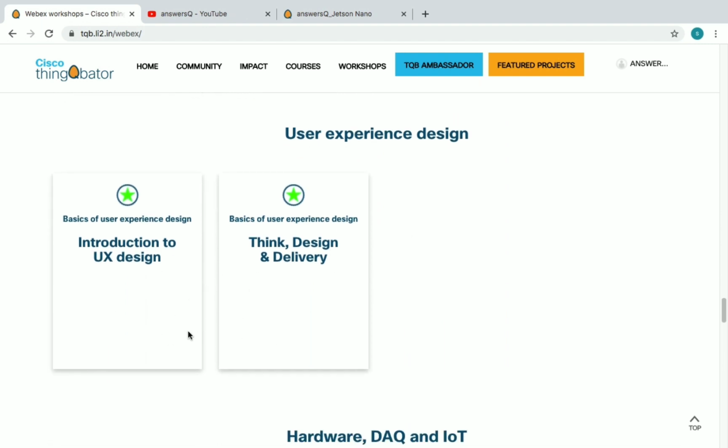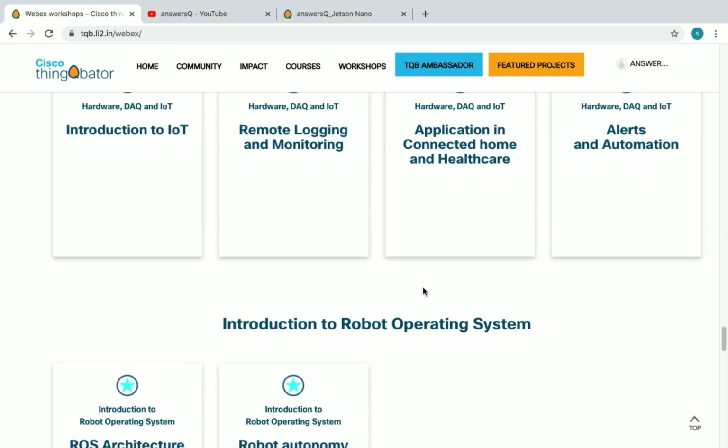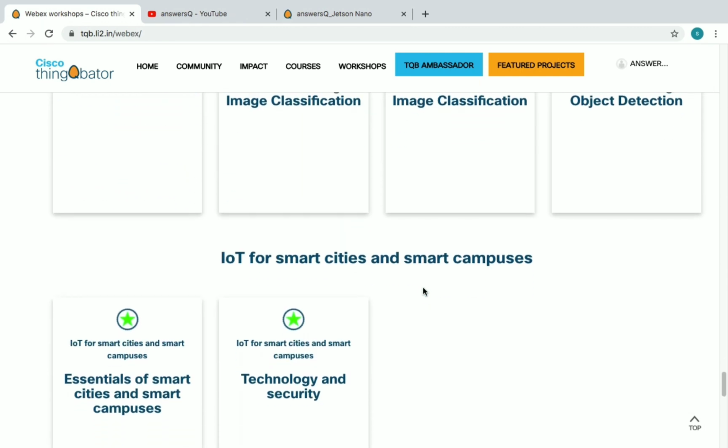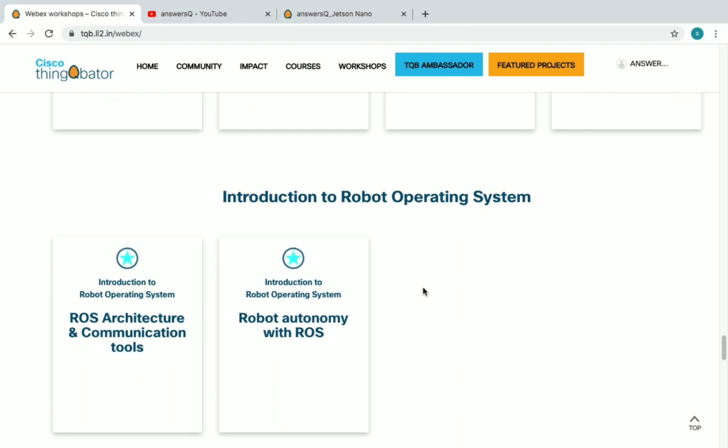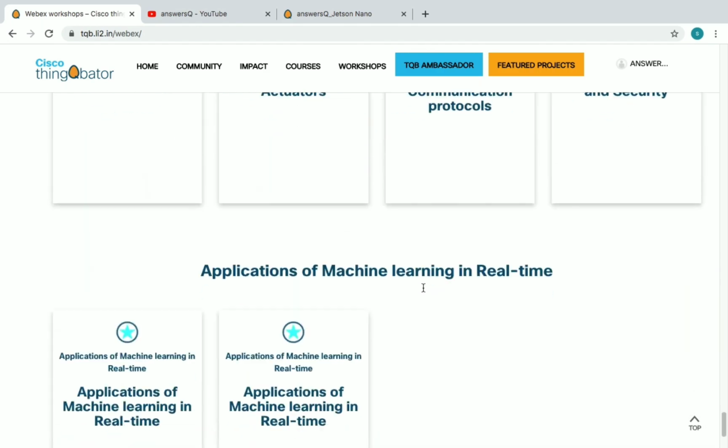So these are all coming up. So you don't see the watch recording button here. If you don't see the button, just know that it's coming up next. So all other remaining workshops are coming up next. So stay connected with Cisco ThingQbator.